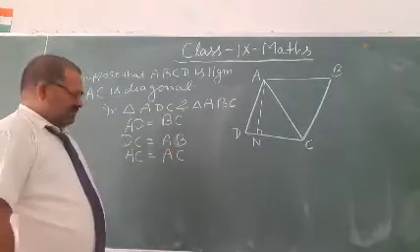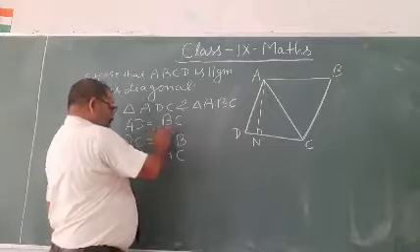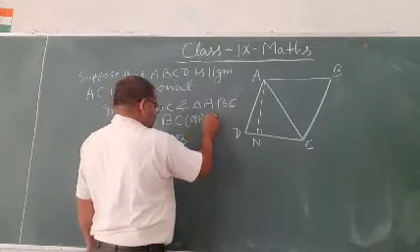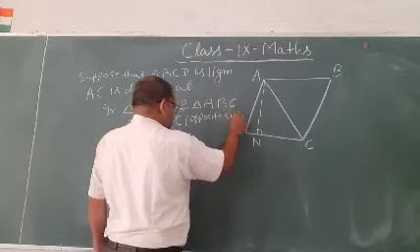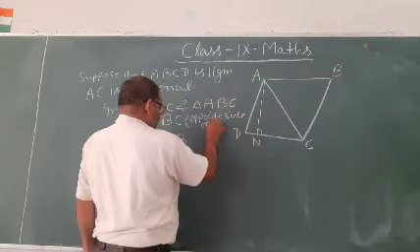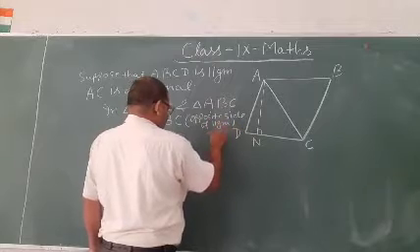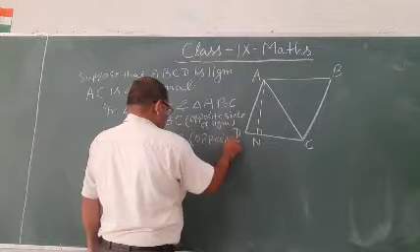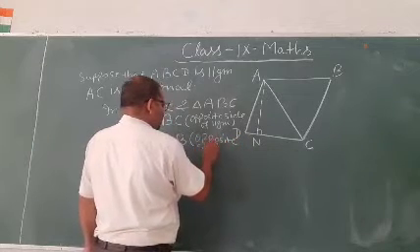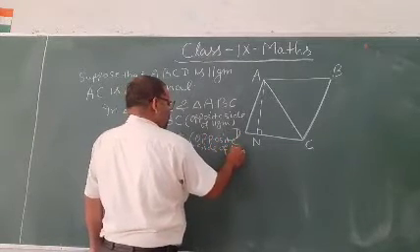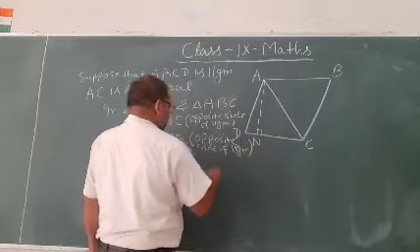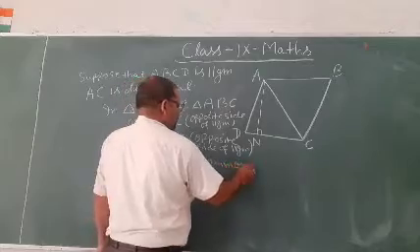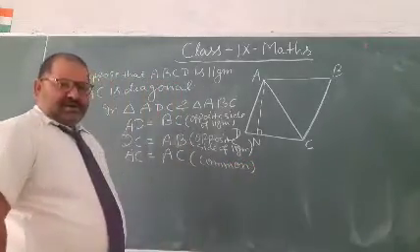AD equal to BC, opposite sides of a parallelogram. And AC equal to AC, common.